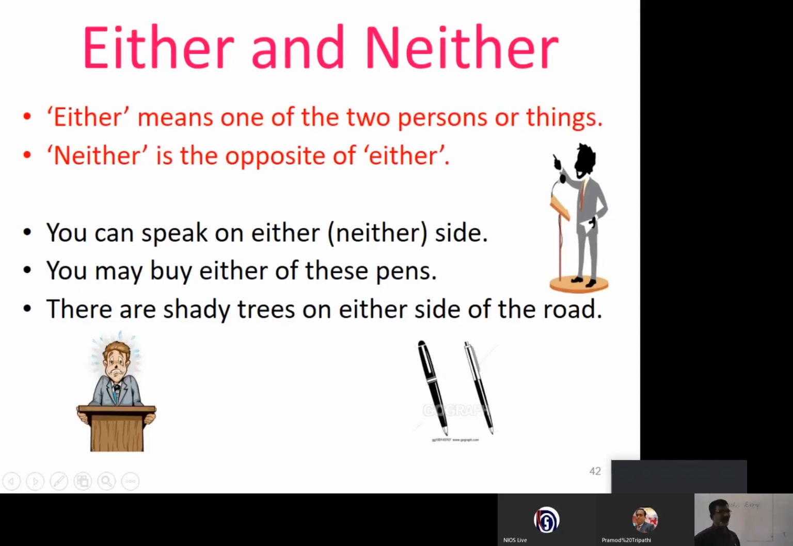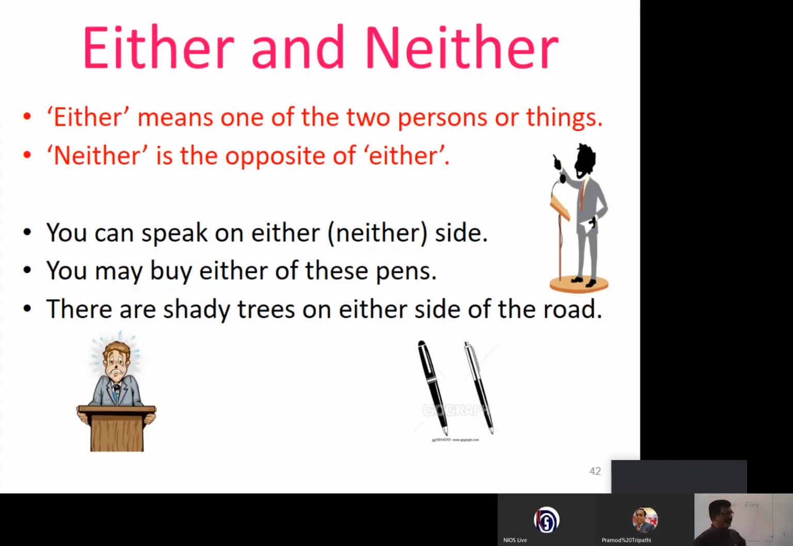Either and neither. Either means one of the two persons or things. Neither is the opposite of either. See here, either means one of the two persons or two things. Neither is the opposite of either, none like that.